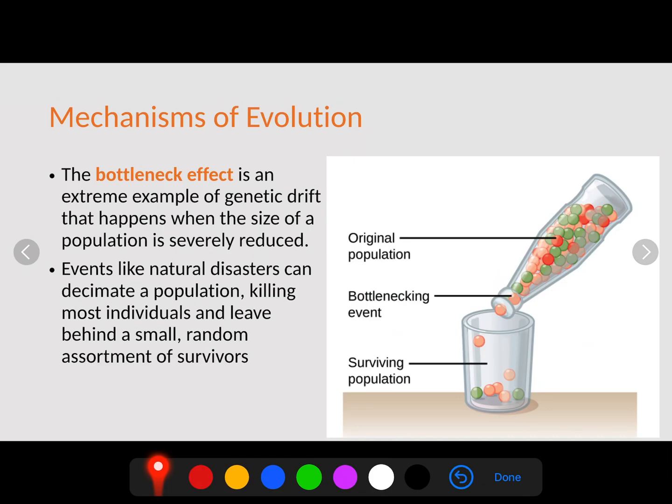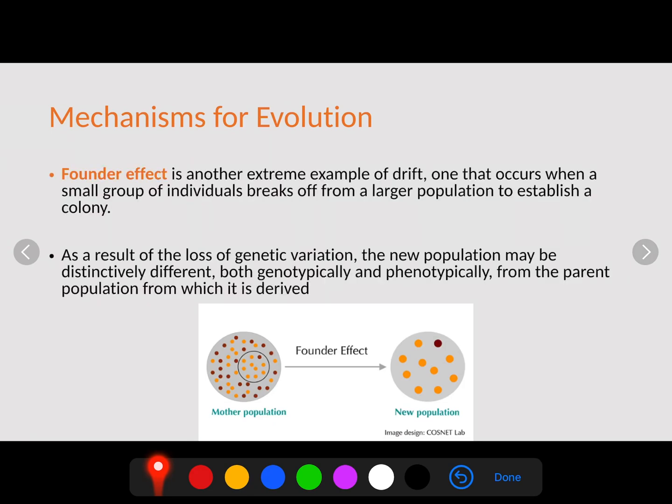This could also lead to what's known as the bottleneck effect. The bottleneck effect is an extreme example of genetic drift that happens when the size of a population is severely reduced. What's happening is, in the bottleneck, only a few are able to go into the surviving population because of a natural disaster. Let's say by random chance there were 4 different colors, but only 2 of them made it into the next population, and for the most part, most of them were pink. So again, it's a random assortment of the survivors that can lead to a drastic change in the population.